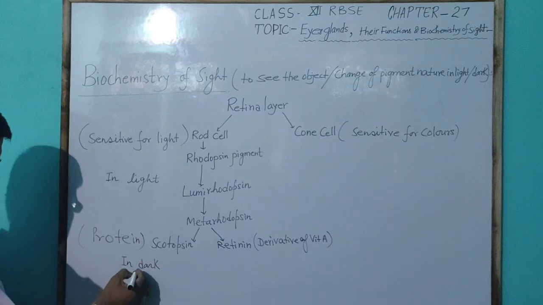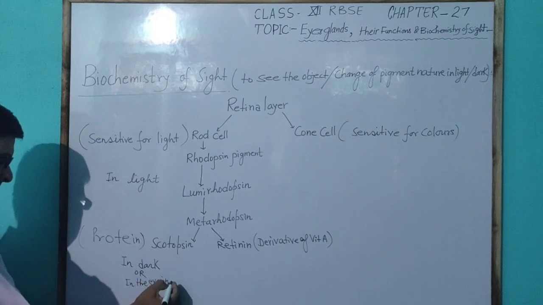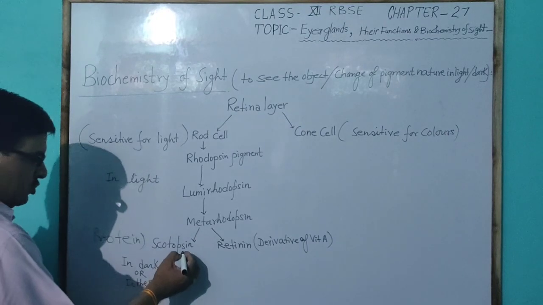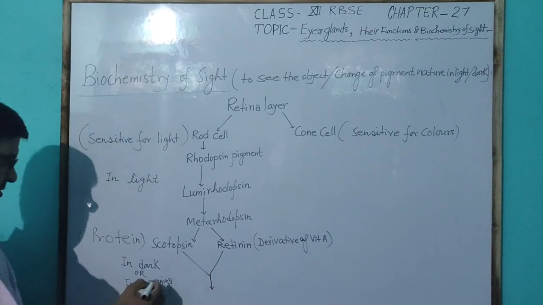means in the evening time, the scotopsin and retinine again combine.